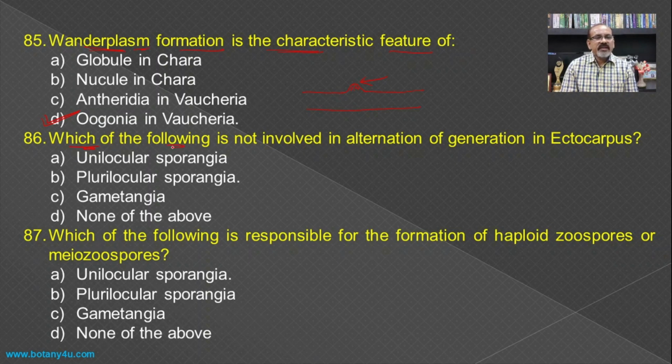Then which of the following is not involved in alternation of generation in Ectocarpus?